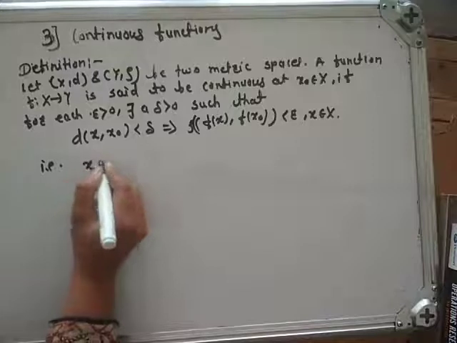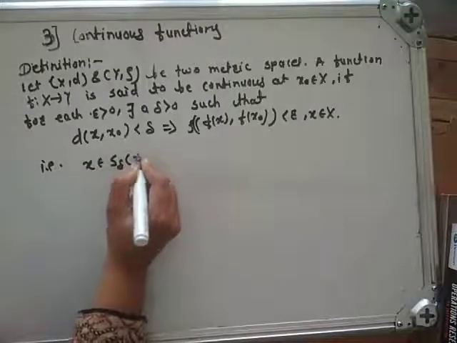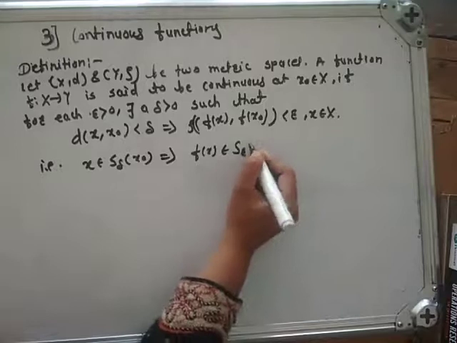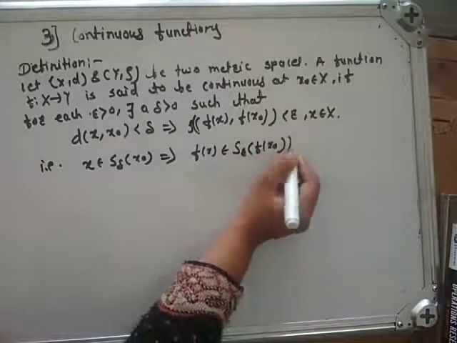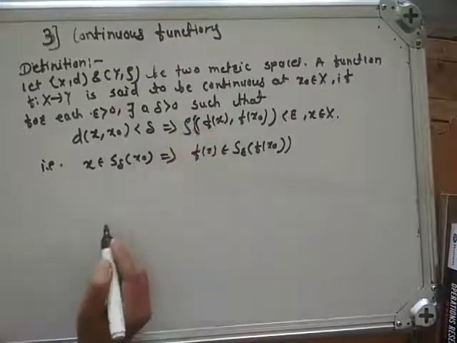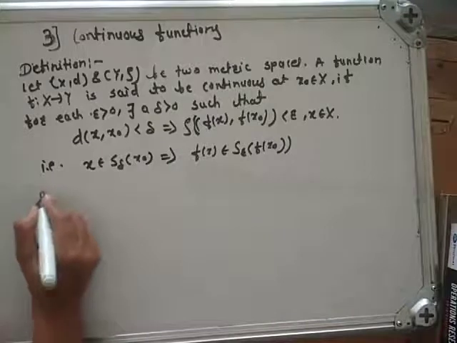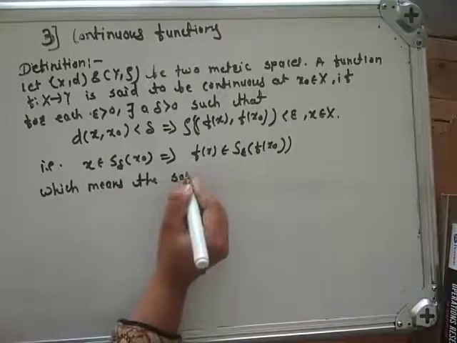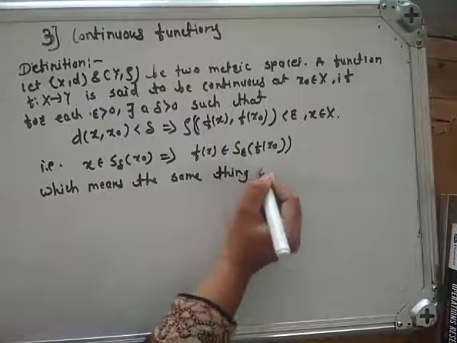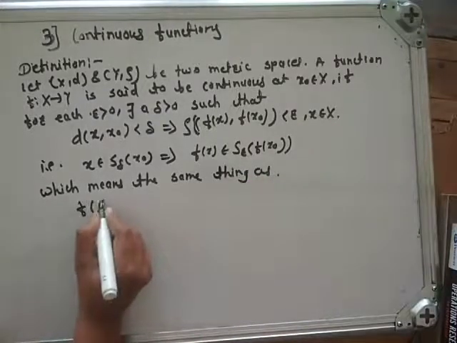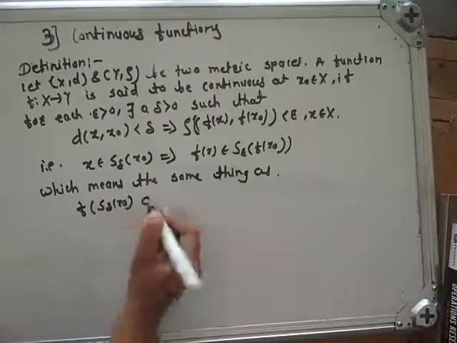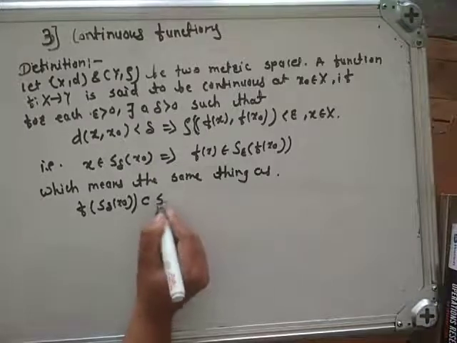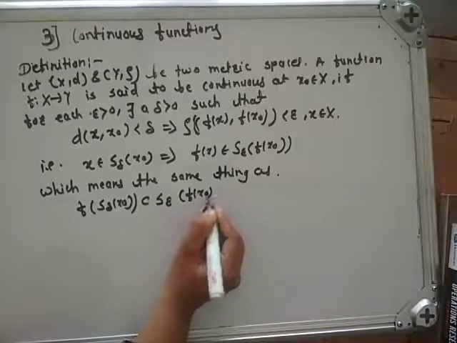That is, x belongs to S delta of x0 implies f of x belongs to S epsilon of f of x0, which means the same thing as f of S delta of x0 is contained in S epsilon of f of x0.